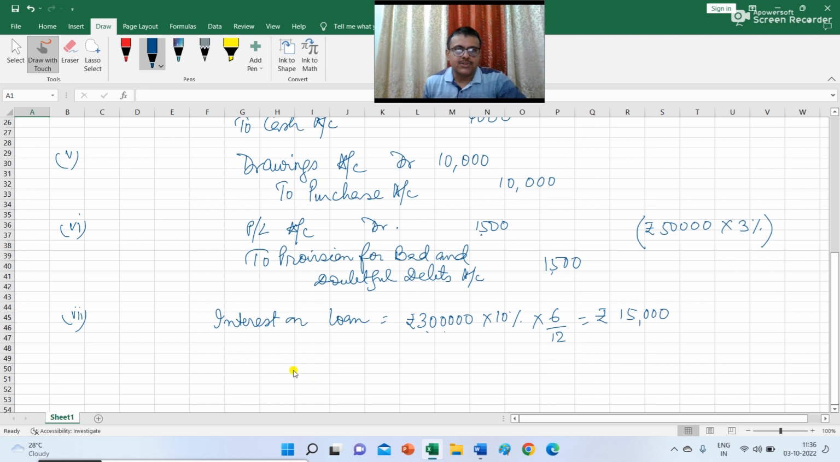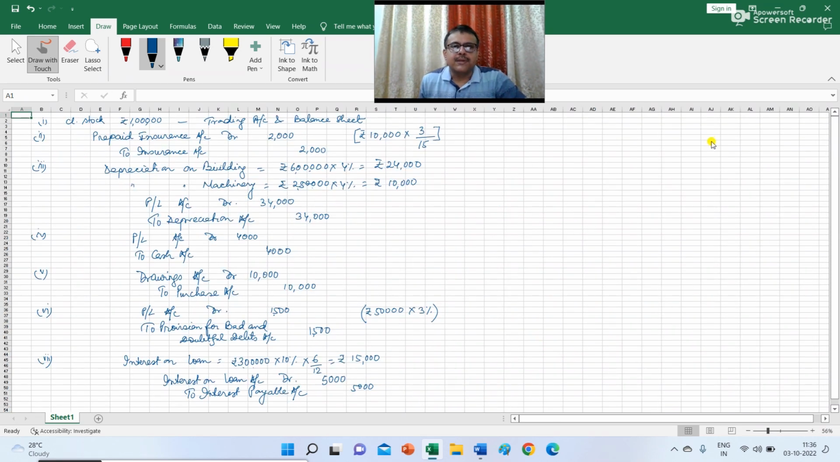So you have to pass the general entry, that is interest on loan account debit, loan account debit to interest payable or outstanding interest. So this will be 5,000.